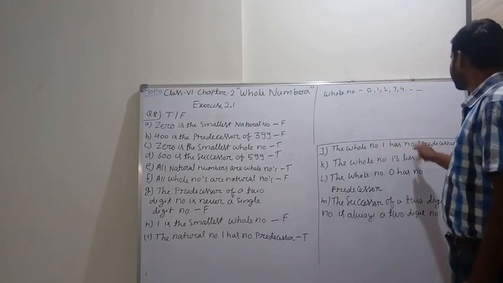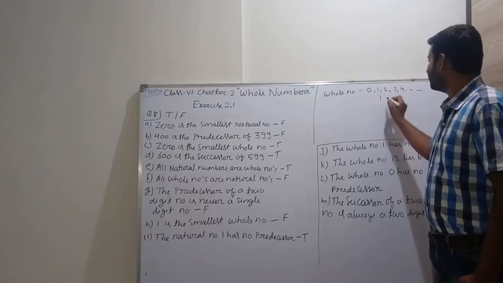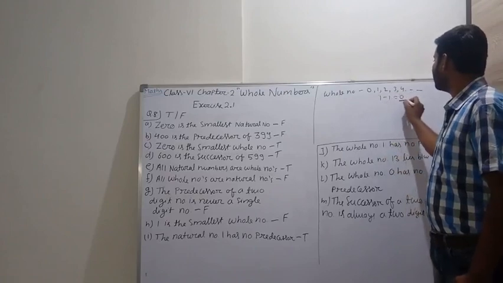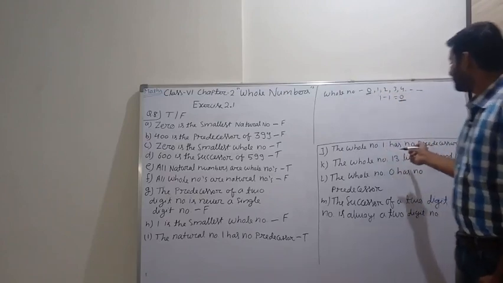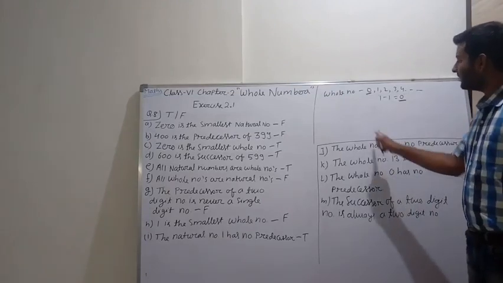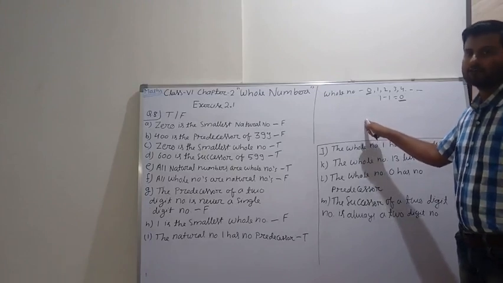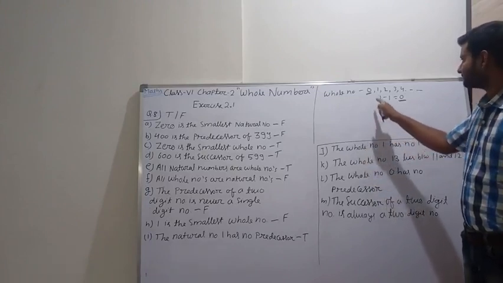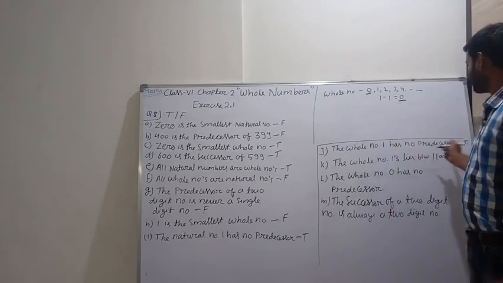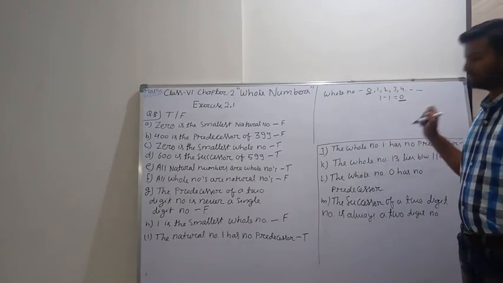If we subtract 1 from 1 we get 0, which is a whole number. So the given statement is false. Why? Because 1's predecessor is 0. So the whole number 1 has a predecessor, that is 0.